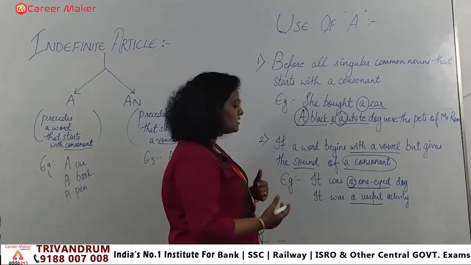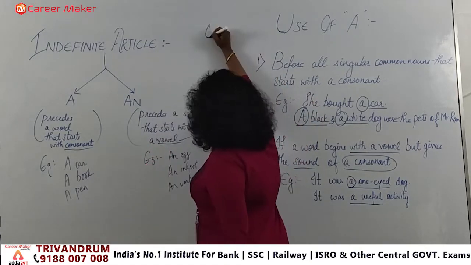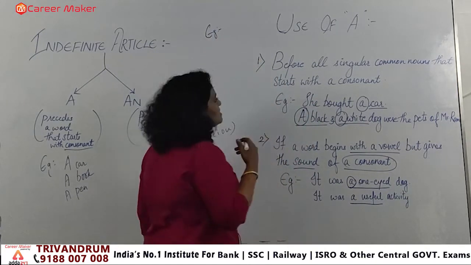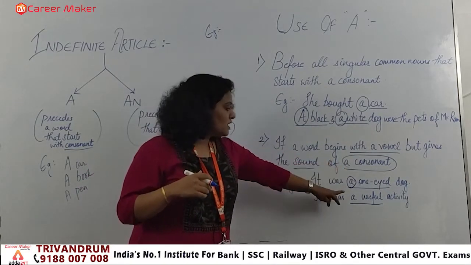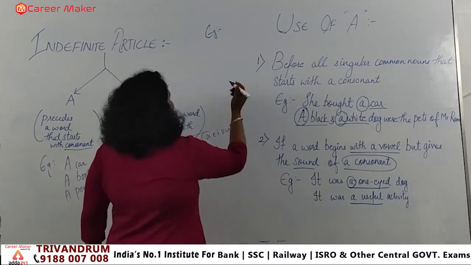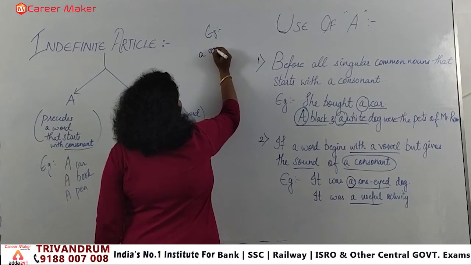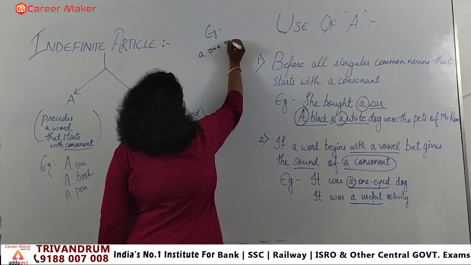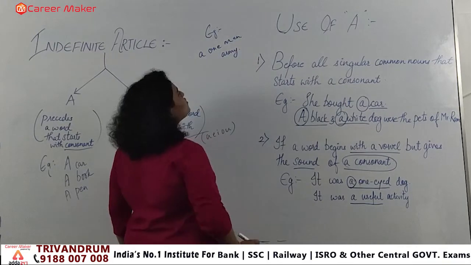So there are certain words where, if we pronounce the word, the sound is that of a consonant. That's the only reason we apply a over here. Like when I say a one-man army, what is happening here?